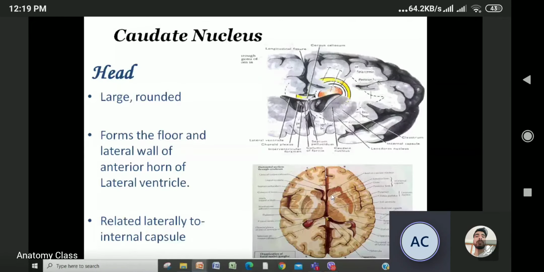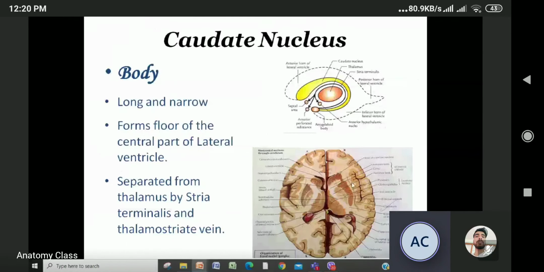Look at it. This is the internal capsule. So lateral to the head of the caudate nucleus, you are getting the internal capsule. Do you understand this? If you don't understand, I'll repeat this again. So this is the head of the caudate nucleus. It is large and rounded. It is forming the floor, lateral wall, and anterior horn of the lateral ventricle, and it is laterally related to the internal capsule.